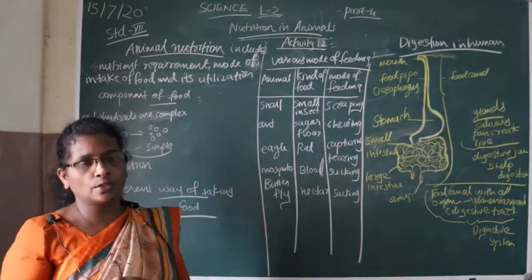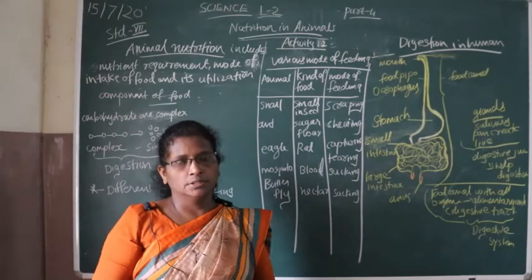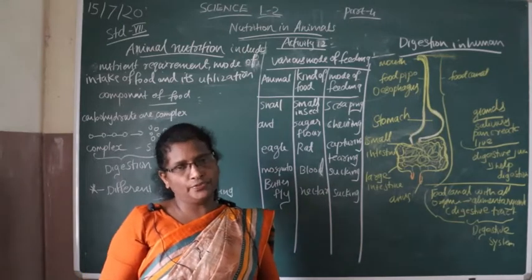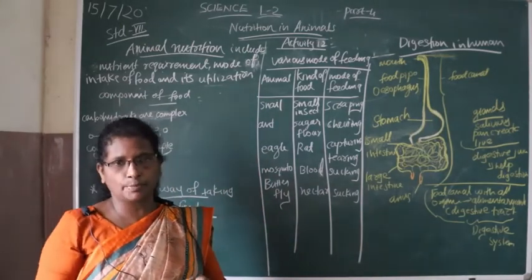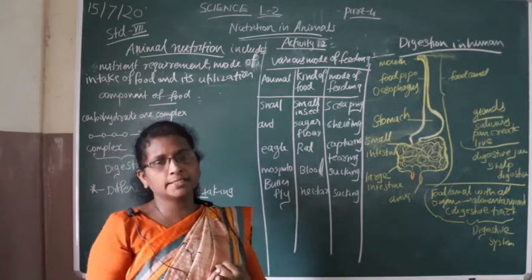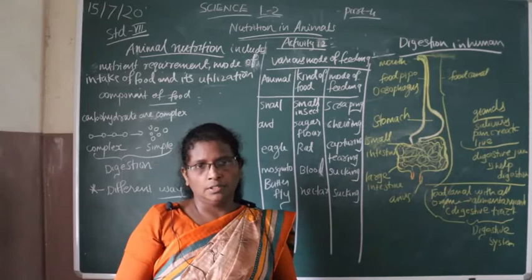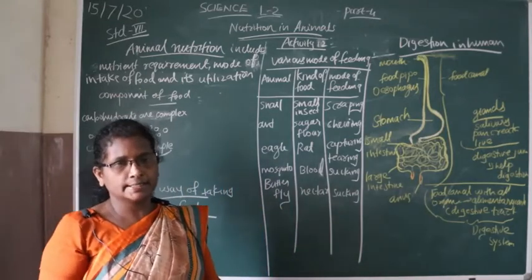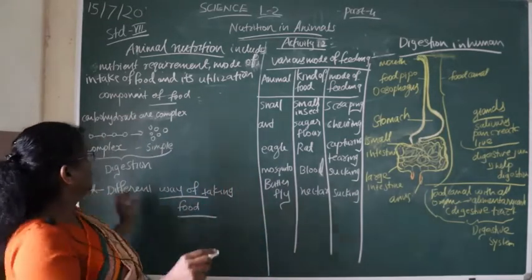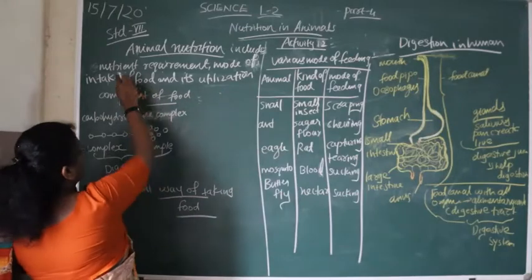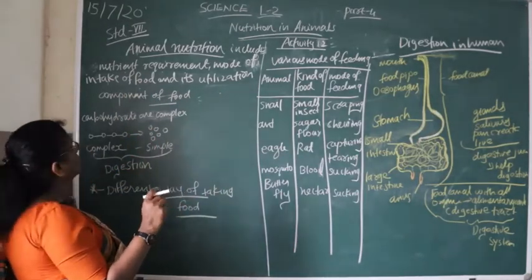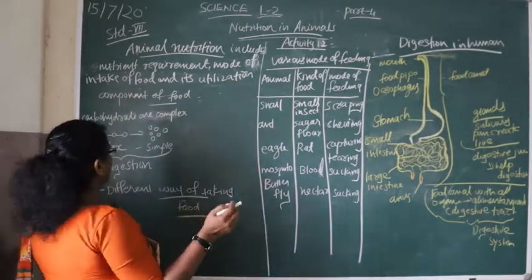The components of food, or nutrients, are carbohydrates, fats, proteins, minerals, vitamins and salt. You learned all this in 6th standard. So first the nutrient requirement, then the mode of intake of food and its utilization.